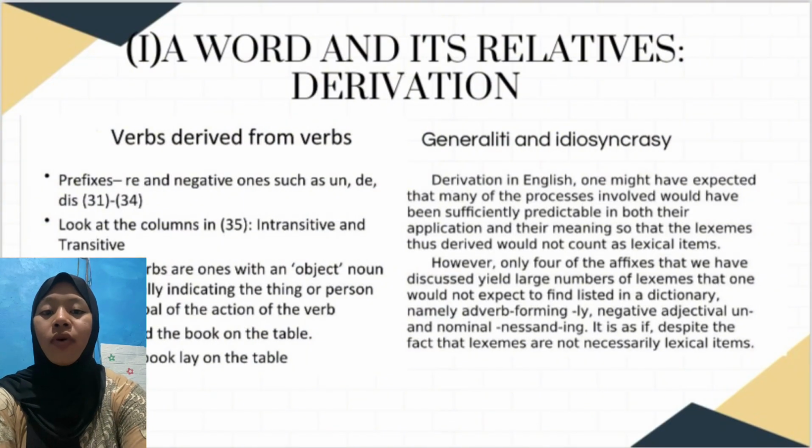However, even for the affixes that we have discussed here, there is a large number of lexemes that one would not expect to find listed in a dictionary, namely adverb-forming, negative adjectival, and nominal suffixes. It is so, despite the fact that lexemes are not necessarily lexical items.